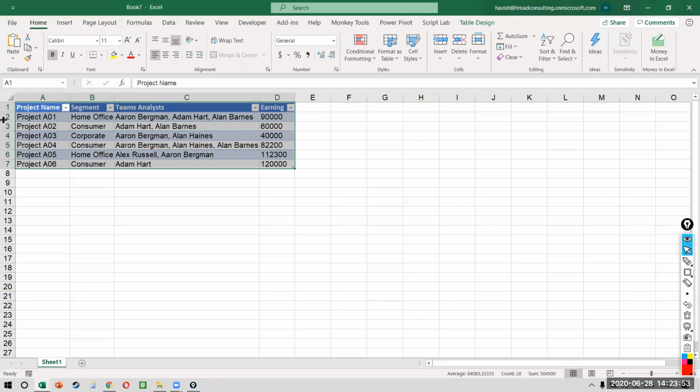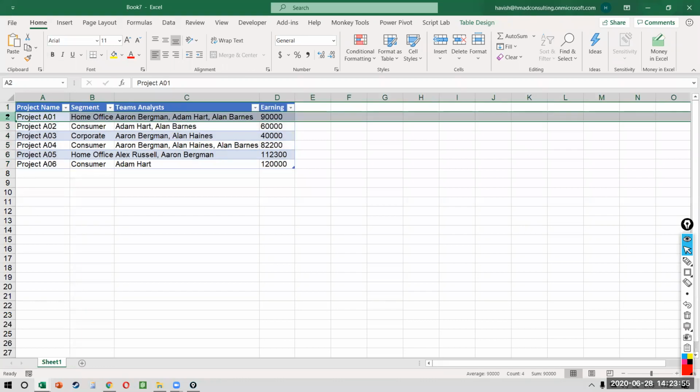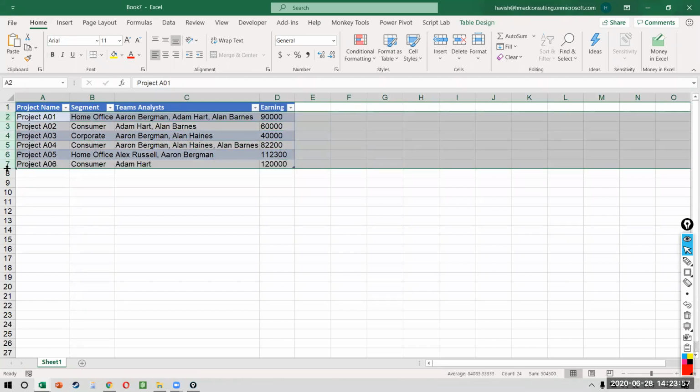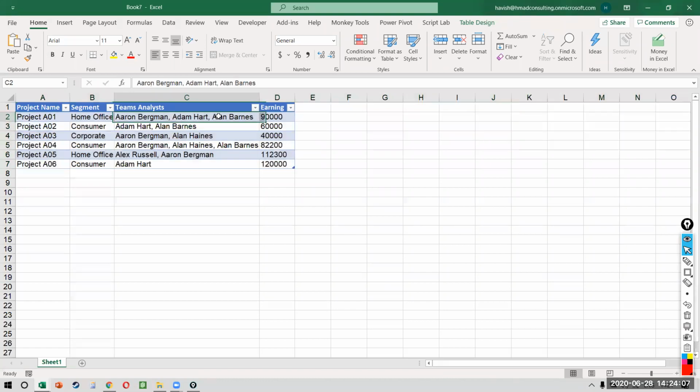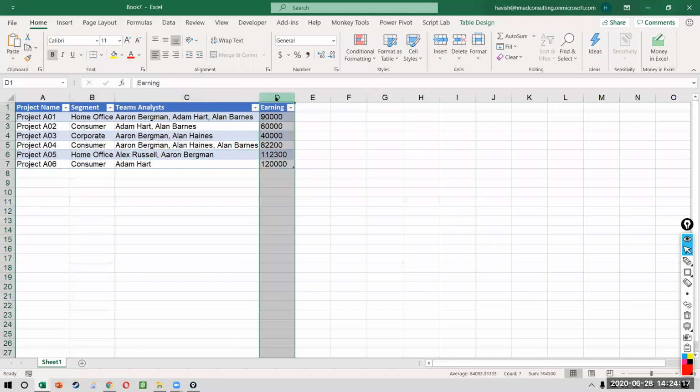So this is what happens, when let's say at EY, a team is working, let's say there's a partner and that partner has different teams who are working on concurrent projects. But sometimes resources are shared, which means that if you look at Alan Barnes is working on 3 different projects at the same time. Now, how much are they billing the client? So if EY is working for 5 different companies, these are the billable amounts.